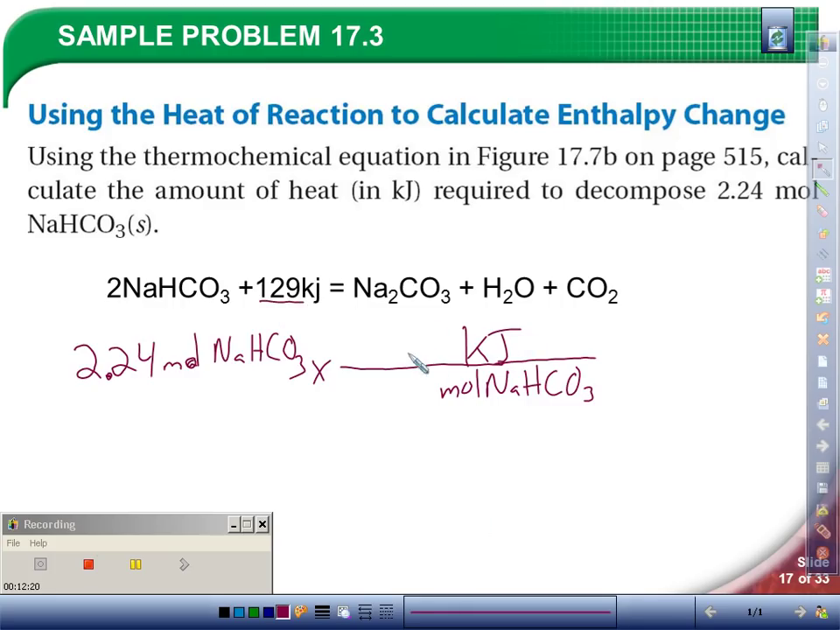So my equation says 129 kilojoules. I look for NaHCO3. I take the number in front, and that goes there. So now I can cross off my like units. I'm left with kilojoules. The question says find kilojoules. And so I can multiply and divide that out and get an answer.